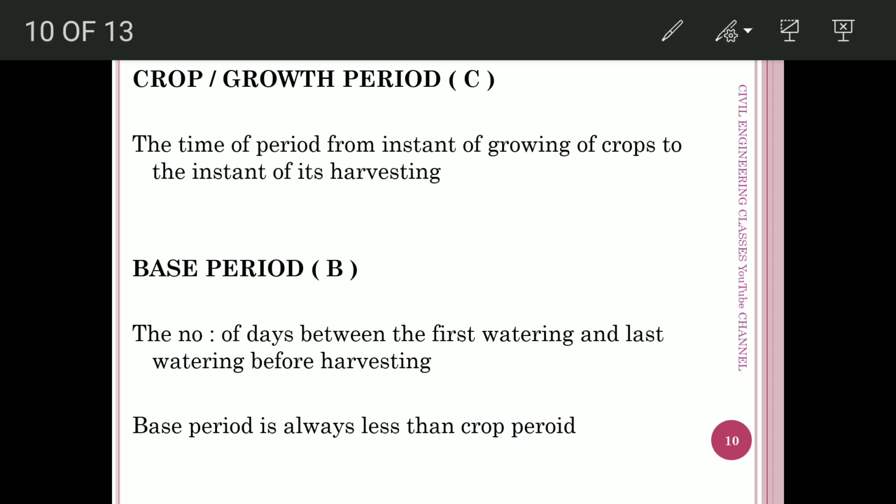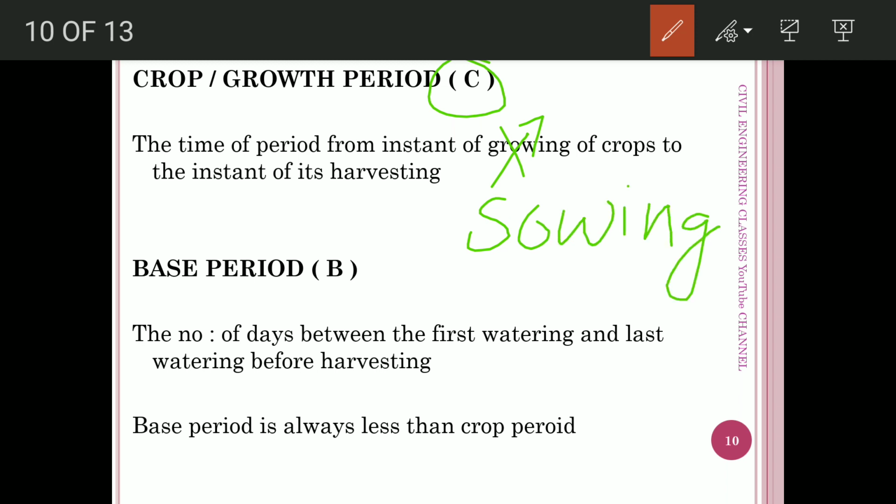Next one is the crop period or the growth period, that is expressed as C. It is the total time period from the instant of sowing of the crop to the instant of harvesting, that is the total time of growth of a particular crop, called as a crop period or growth period.